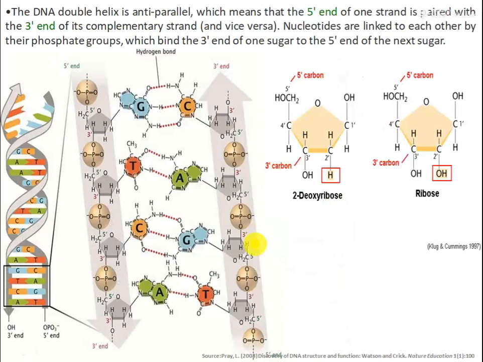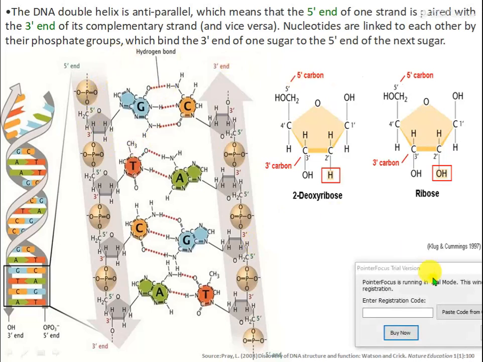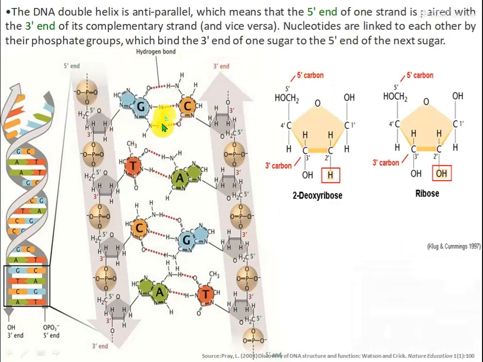Another significant character of the DNA double helix is that it is antiparallel. At first I will discuss why parallel. Why parallel? Because purine always binds with pyrimidine, so 2 rings to 1 ring.